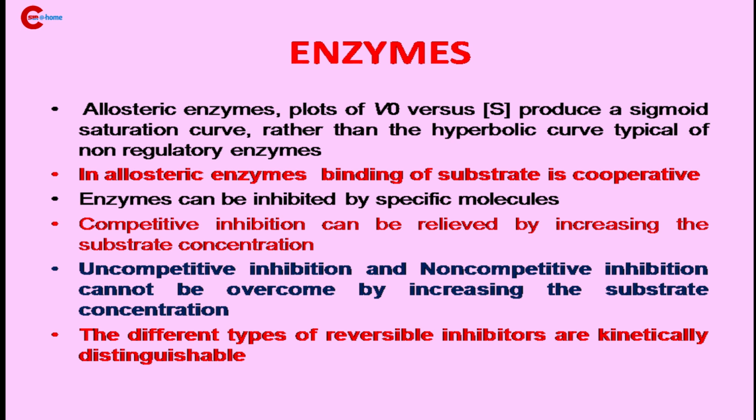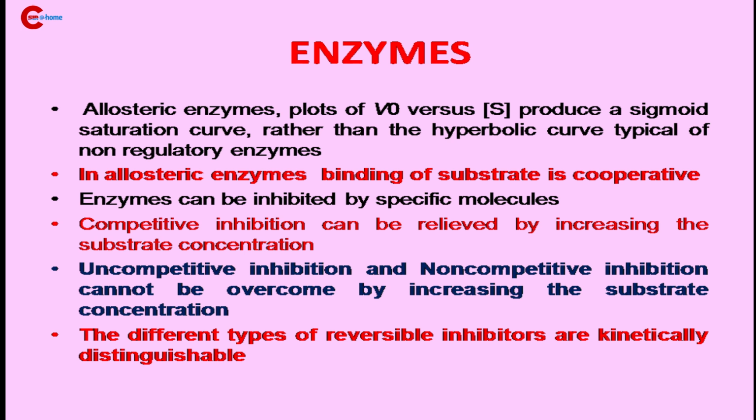And in the case of non-competitive inhibition, what happens? The inhibitor and substrate can bind simultaneously to the enzyme molecule, but not at the same active site, at different binding sites. The inhibitor and substrate bind at the same time but at different binding sites. That is non-competitive inhibition. And this inhibition cannot be overcome by increasing the substrate concentration. These three statements are also very important.